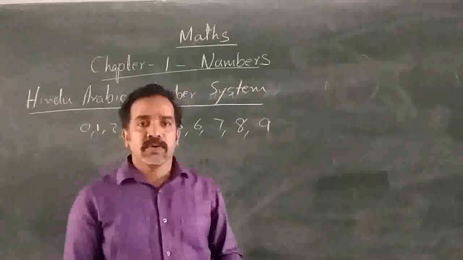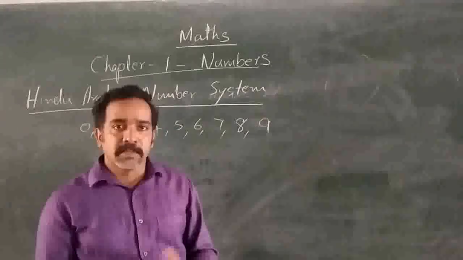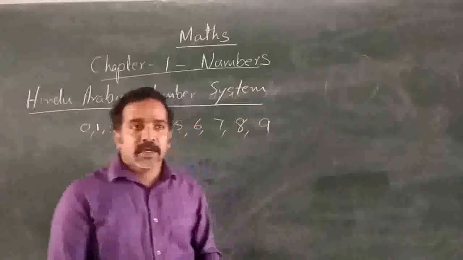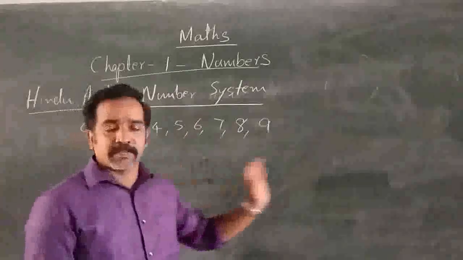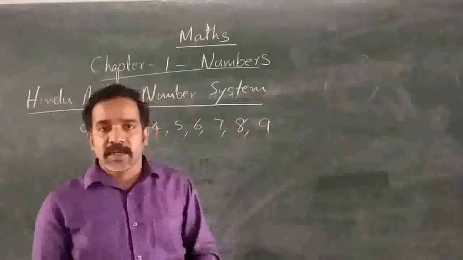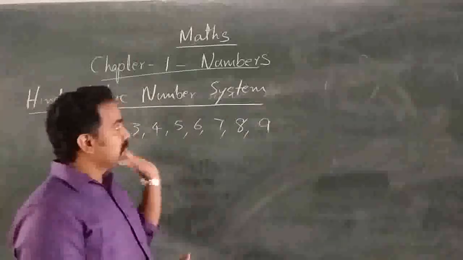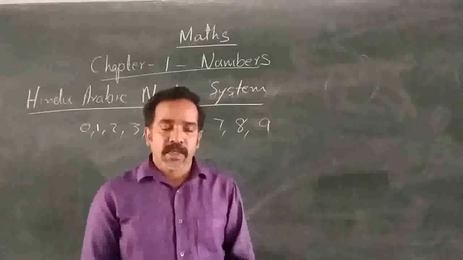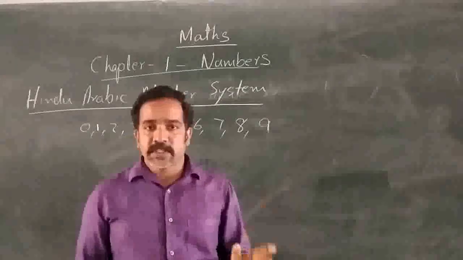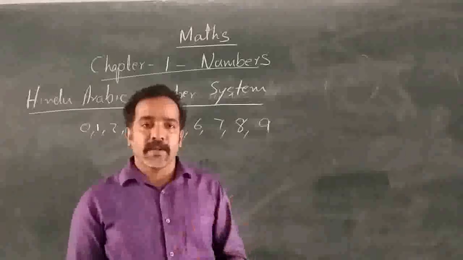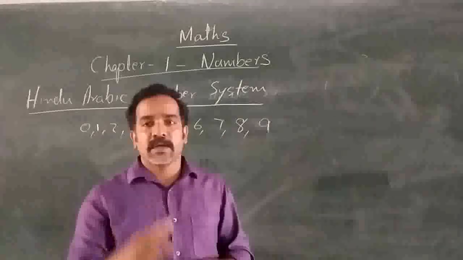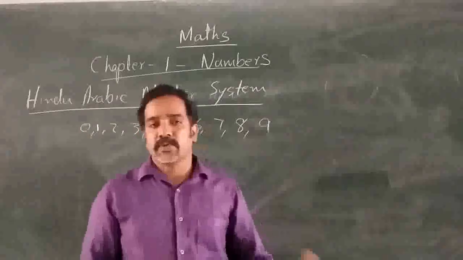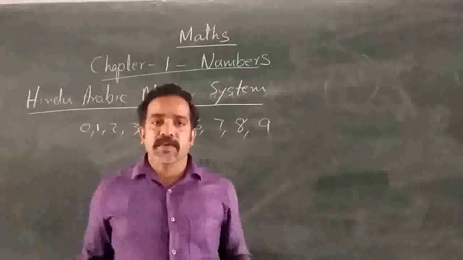But soon the Arabic people, the Middle East people, also contributed to this system. They also accepted these symbols to represent the numbers. That is why it came out from India. Then through the Arabic countries, Arabic people, it reached Europe and then all over the world.